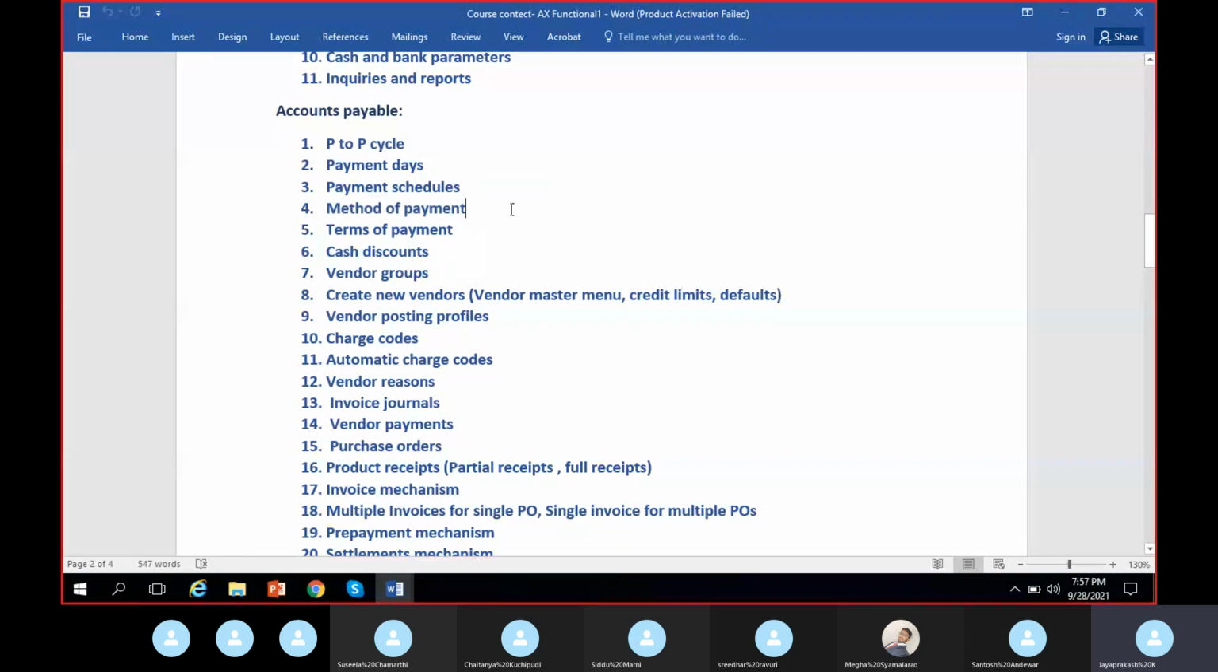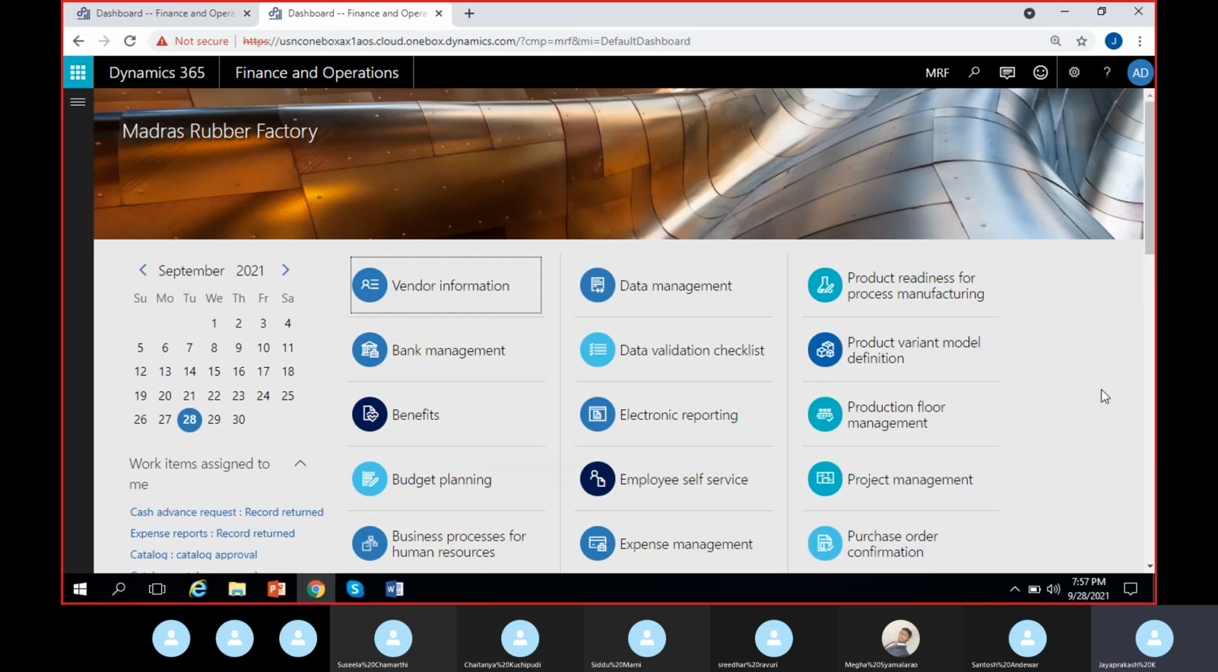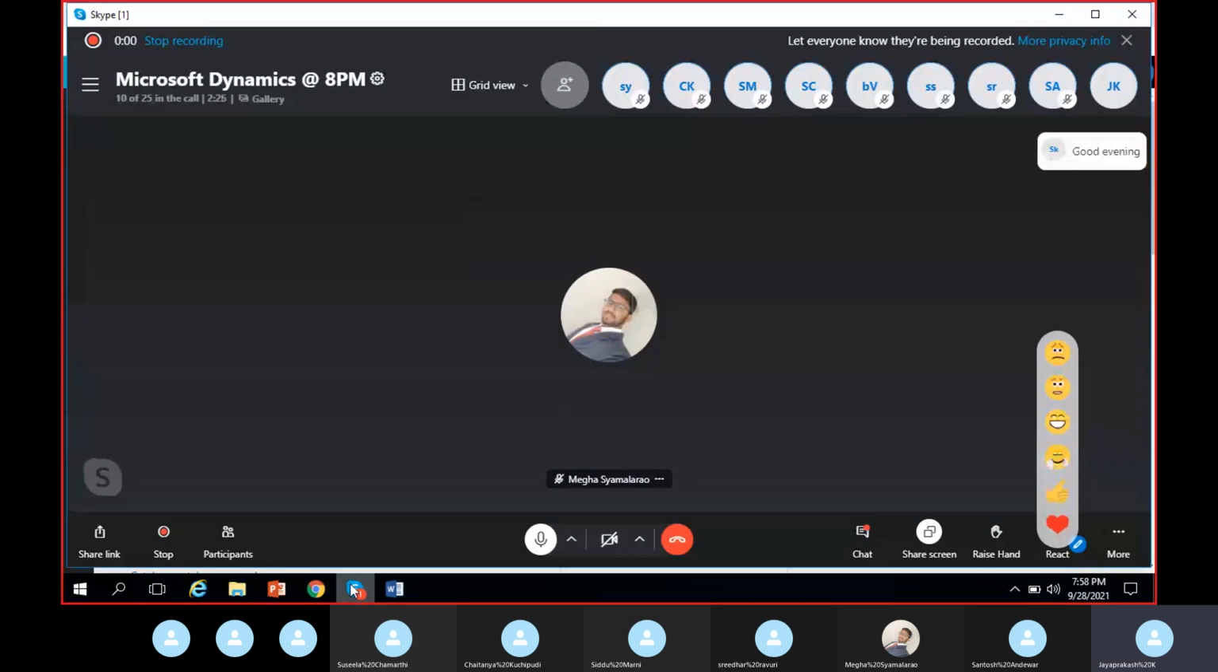Today, let us continue from the point where we have stopped, discuss different menu items in the methods of payments, as well as create a few more methods of payments. Okay. So I'm here in MRF legal entity.